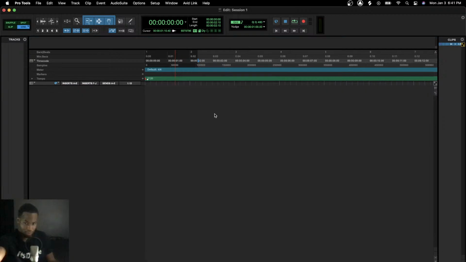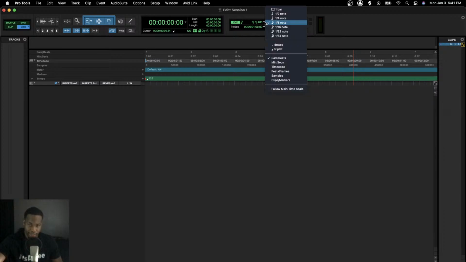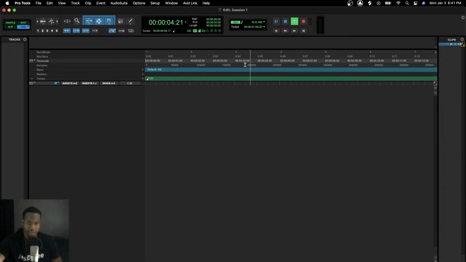I'm going to get rid of that so we don't confuse you guys, and we'll jump right back to the beginning. We have a BPM right here, time code and bars right here. We have our master meter. We have our record button, play button, stop button. We have our grid, how you want to read your grid. We'll get into that later on. We have our big counter. If I hit play, it's going to show us where we are in the song, 1 second in, 2 seconds in. And that corresponds with the time code right here on the top. Same exact time. We hit stop. Next, we have all of our tools right over here. We'll get into detail exactly what they are later on.